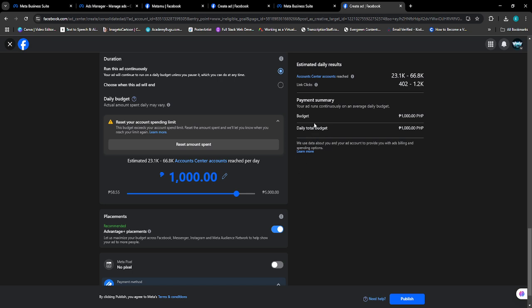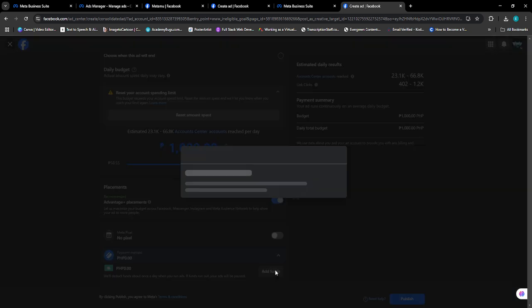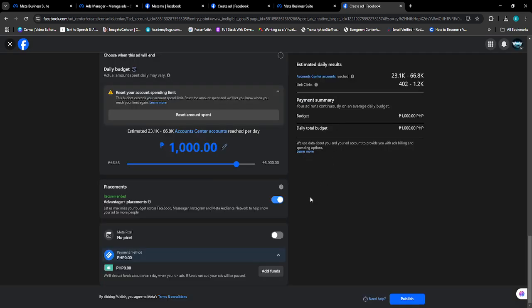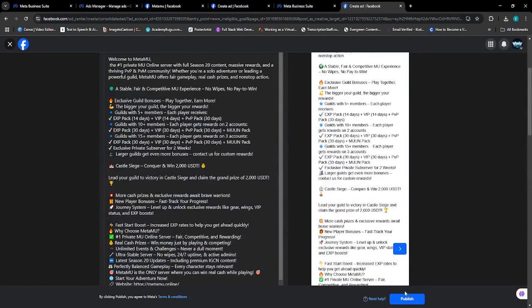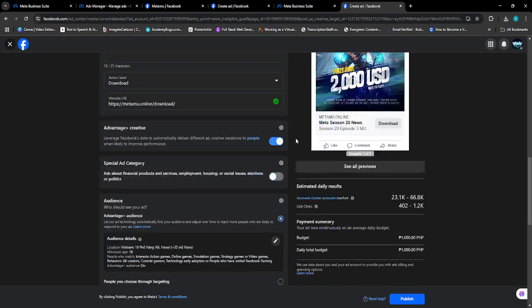So this is the daily budget, 1,000 pesos. If you see a message like here, it means you don't have enough balance, so you need to add funds like this. You need to add funds based on your currency, and then just click publish. That's all.